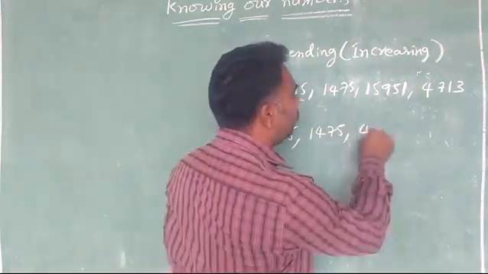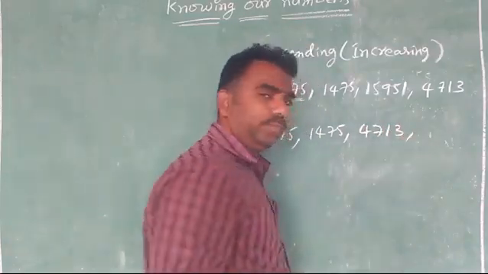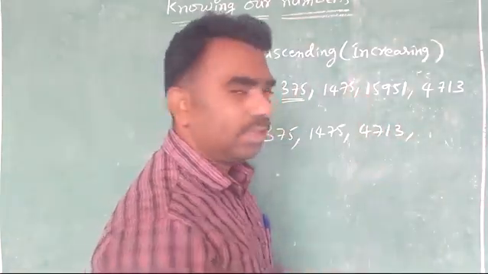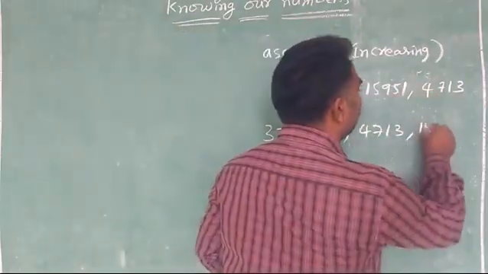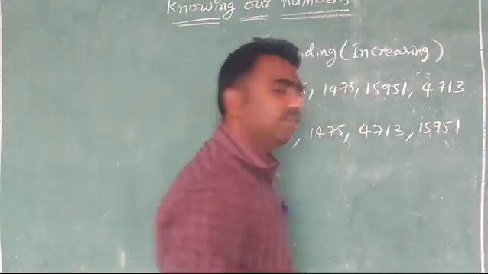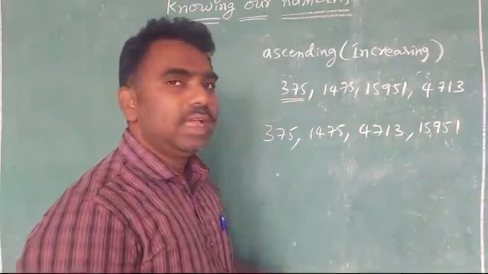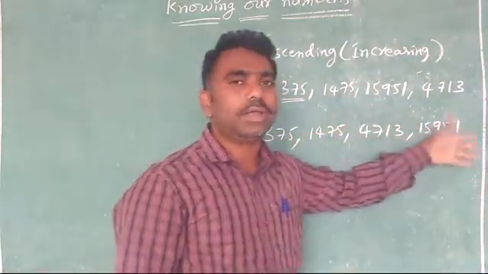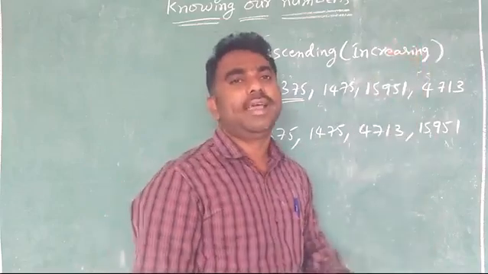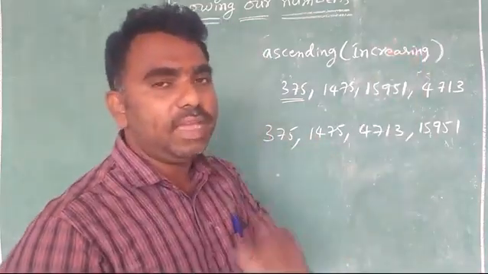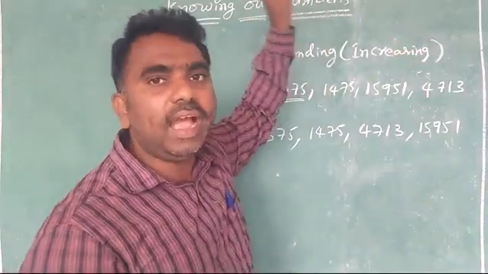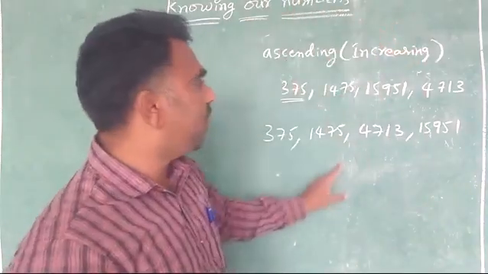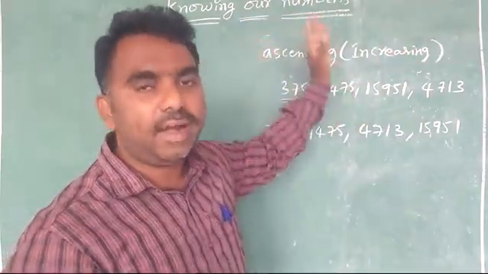Automatically, 4713 is small. And which is the bigger? Last one small, next one 15,951. So I have written from smallest to biggest, small number to big number. This order is called ascending order, meaning increasing order. So this is the way of writing ascending order.